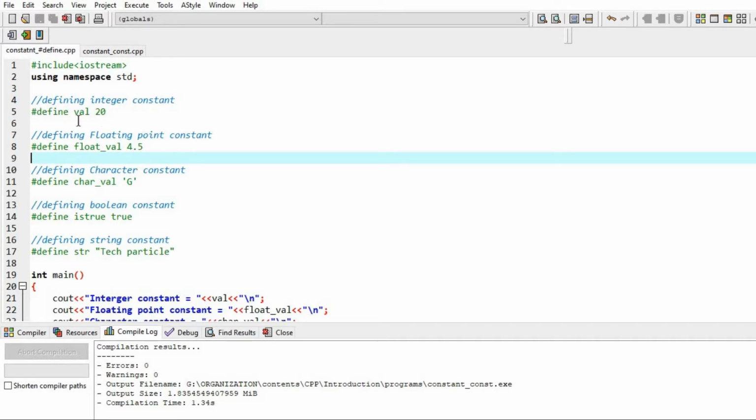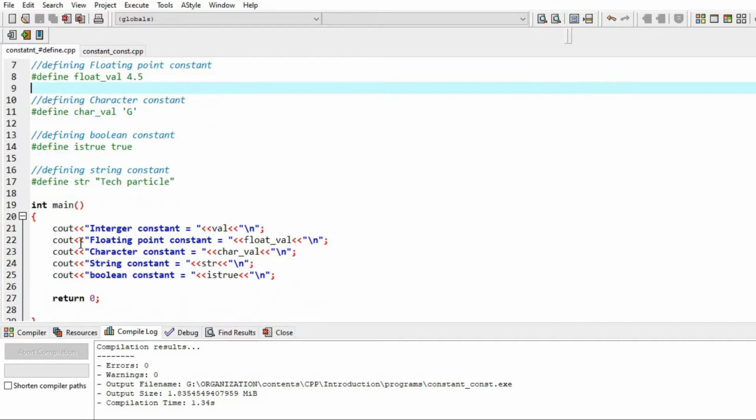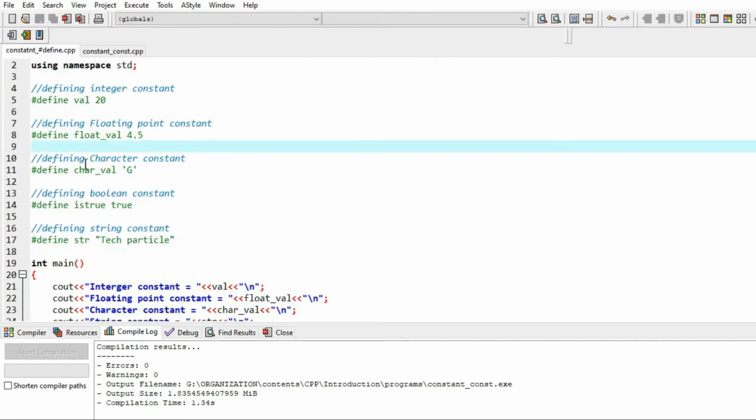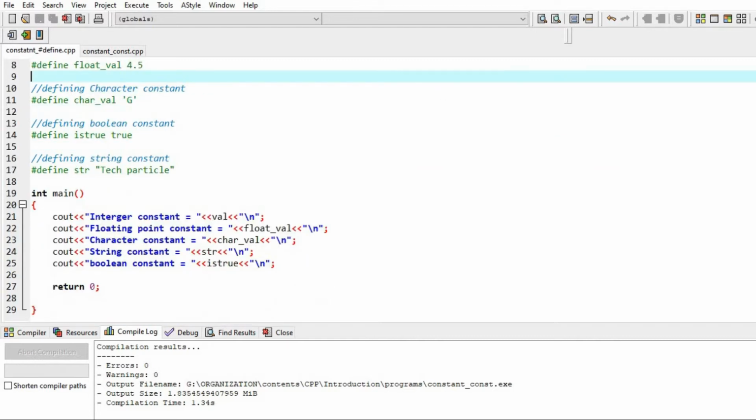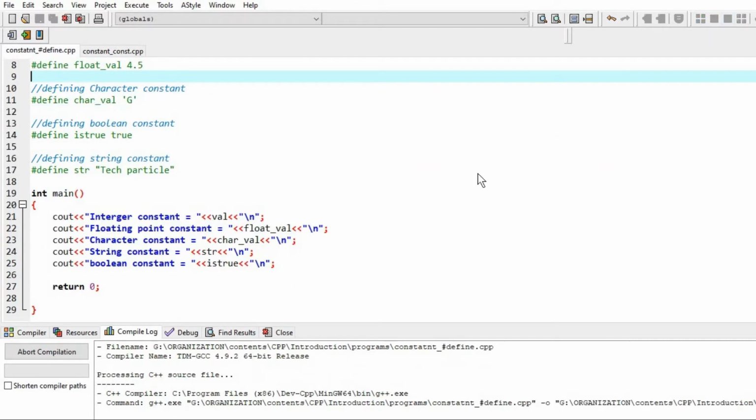We defined an integer constant here, #define val with value 20. Then a floating point constant, #define float val having value 4.5. Then a character constant having value capital G. After that, a boolean constant, whose name is true and assigning the value true. After that, a string constant, and the value inside is Tech Particle. Now I have just printed the constants, different types of constants. Now I'll compile the program and show what it will print.